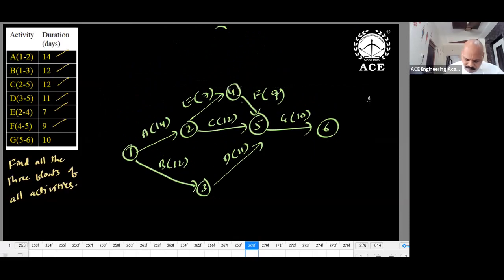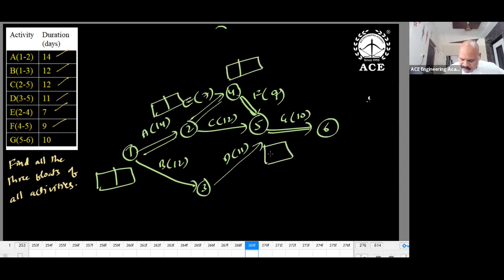Get the critical path. What is the critical path by observation? 14, 21, 30, 40, 14, 26, 36, 33, 43. So where will we get the highest value? A, E, 21, 30, 40. Highest is this. It's just a thumb rule I'm using, simply by observation I'm answering. Get the values along the critical path.